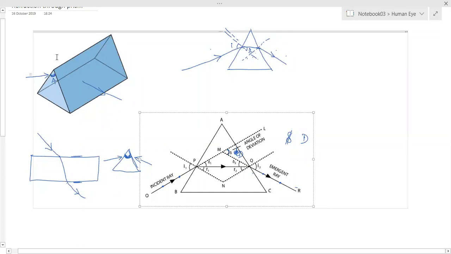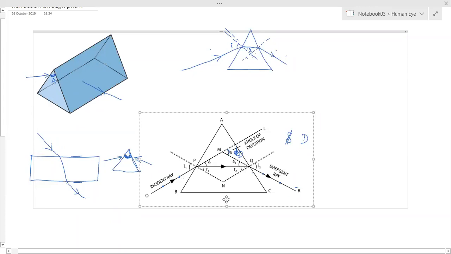In refraction through a prism, the light enters through one of the faces and emerges out from the second face. Here, if you see the front side, it is a triangular front side. The back side is rectangular. The refractive face is the back side of it, so that means this portion. Are you able to understand? Yes, ma'am.